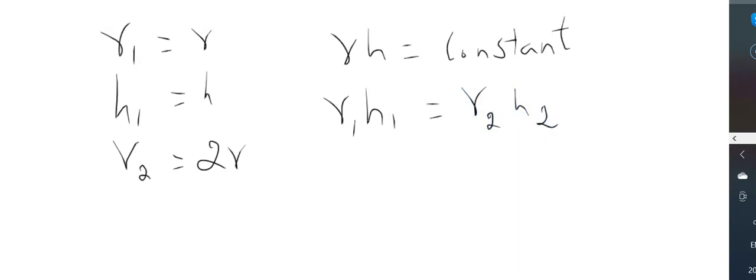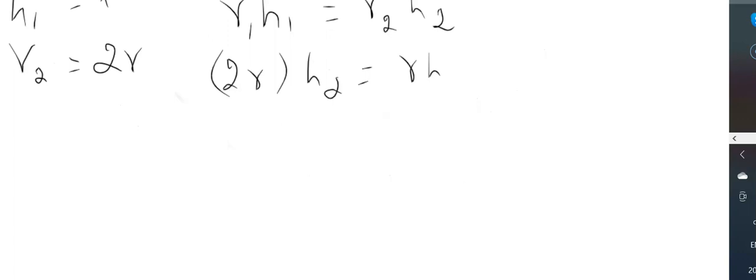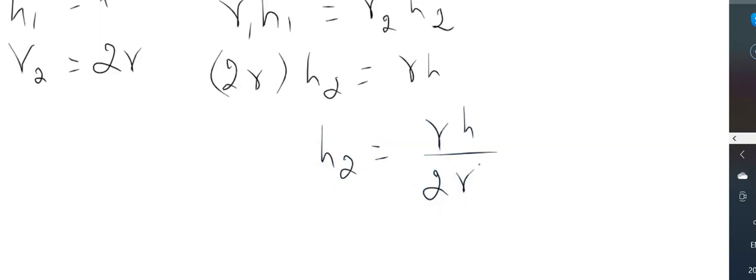So now substitute the values. In the place of R2, let me put 2R into H2 is equal to, instead of R1 H1, let me put R and H, because R1 is R and H1 is H. So from this we get H2 is equal to RH by 2R. So R and R get cancelled. You can see that the height is now going to be H by 2.